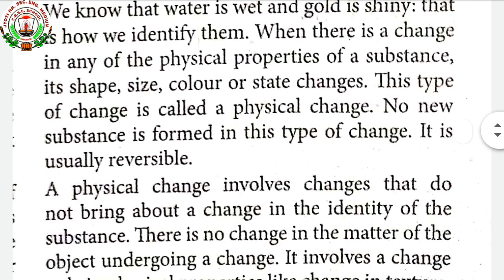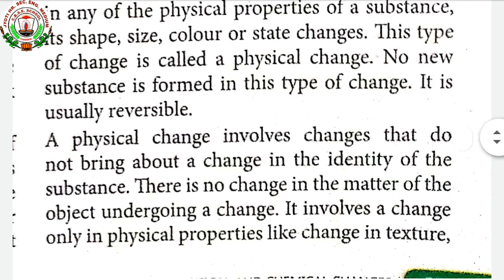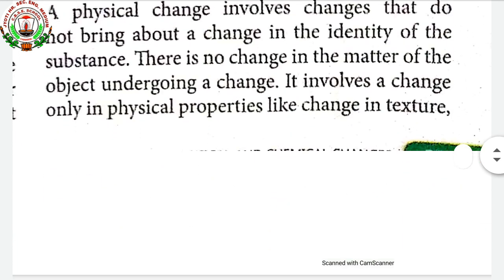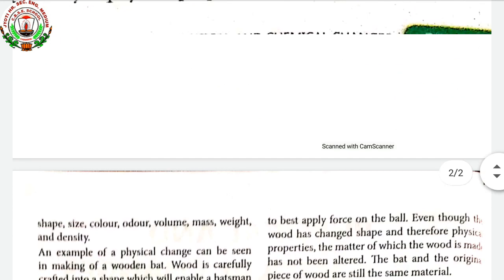Physical change involves changes that do not bring about a change in the identity of the substance. There is no change in the matter of the objects undergoing the change. It involves a change only in the physical properties, like a change in texture. So this is about physical change.